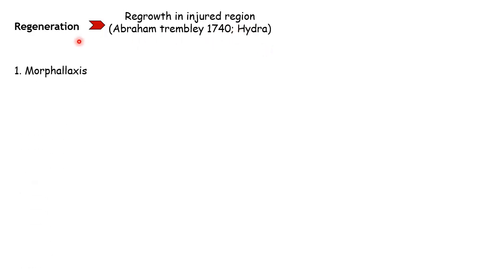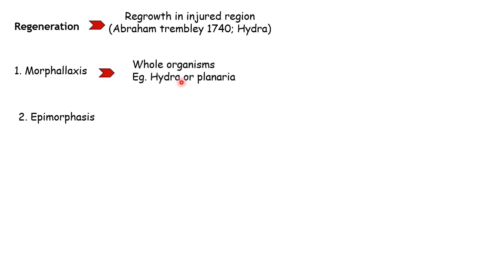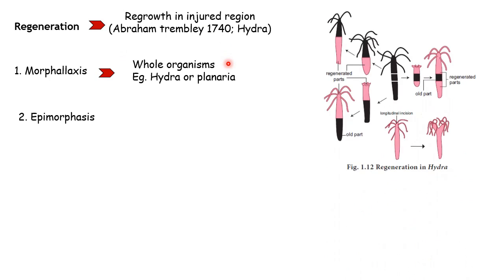This regeneration again is of two types: morphallaxis and epimorphosis. Let's see what is morphallaxis. This is where the whole organism grows as a new individual. Let me give you an example with the picture. Look here. This is the initial stage of the regeneration. For example, this is the whole individual organism.